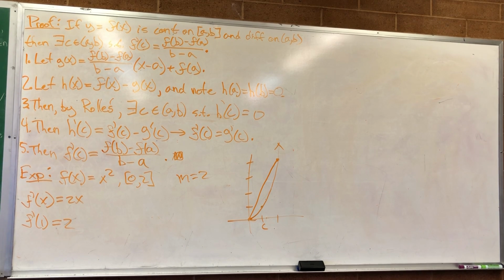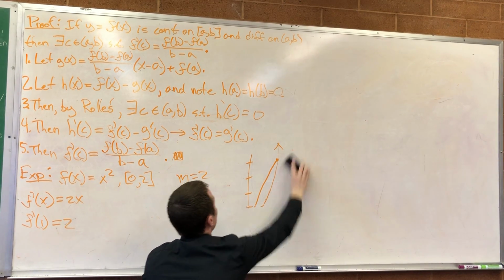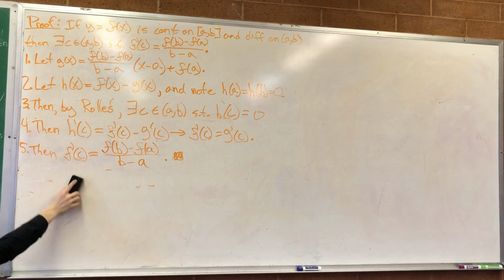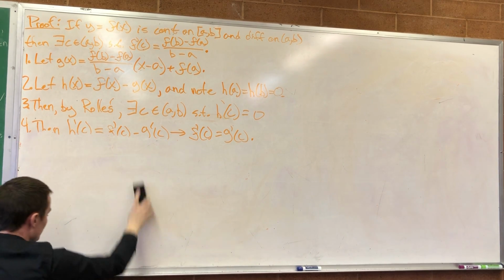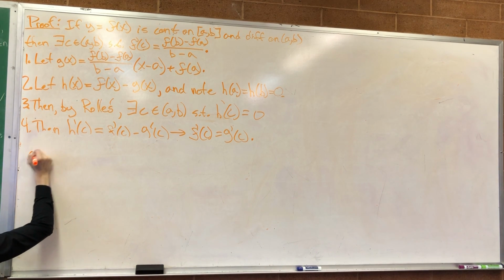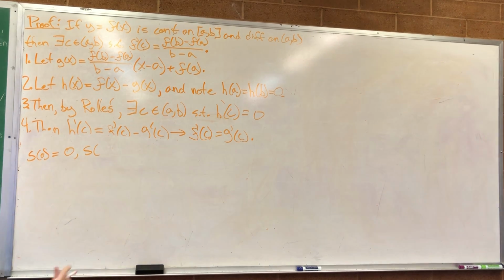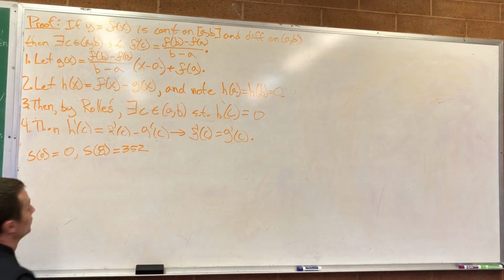Okay. If a car accelerating from 0 takes 8 seconds to get to 352 feet, so let's write down our information here. I'll use s, v, and a for my functions here for position, velocity, and acceleration. So I know that s of 0, the position of the car at 0, is 0, and the position of the car after 8 seconds is 352. With me so far?